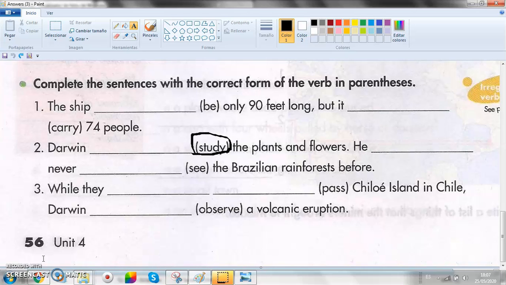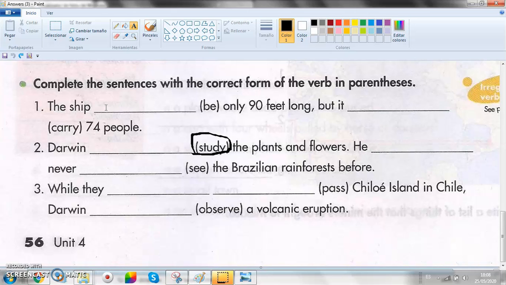Welcome to Historical Chronicles. Today we are following in the footsteps of Charles Darwin and the voyage of the Beagle. The Beagle left Plymouth in England on December 27th, 1831. The ship was only 90 feet long, but it carried 74 people.